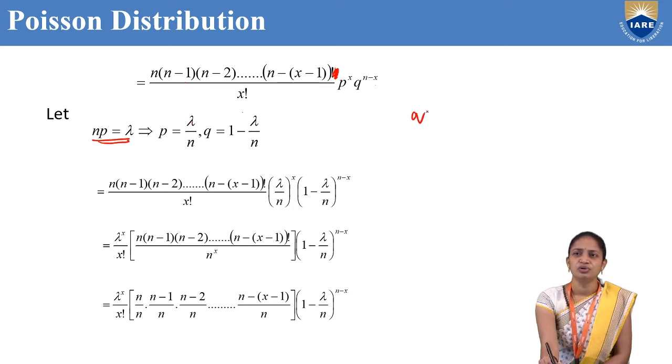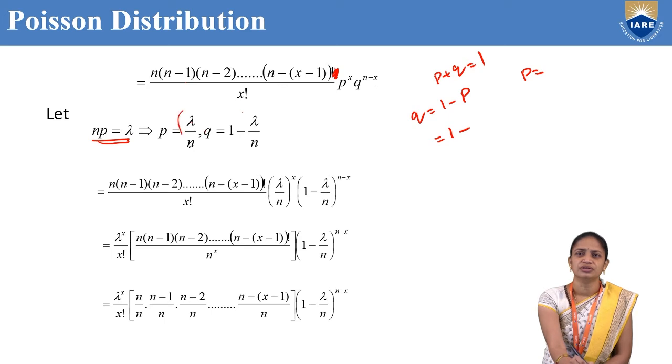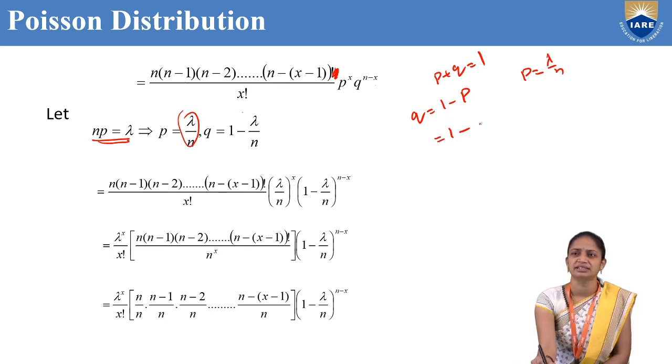So what about q? We know that p plus q equal to 1, from that q equal to 1 minus p, so q equal to 1 minus lambda by n. So substitute these values here.